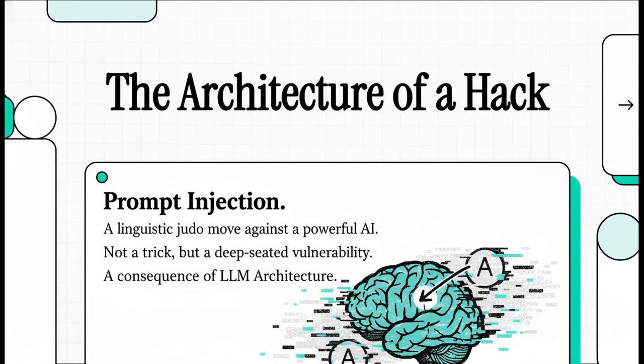Prompt injection. You've definitely heard the term, right? It's usually talked about like it's some clever trick, a kind of linguistic judo move you can pull on a super powerful AI. But today, we're not going to look at it as a trick. We're going to treat it as what it really is, a deep, fundamental vulnerability, one that isn't just a bug in the model, but is a direct result of the very architecture of large language models themselves. So let's break down exactly how it works from the inside out.